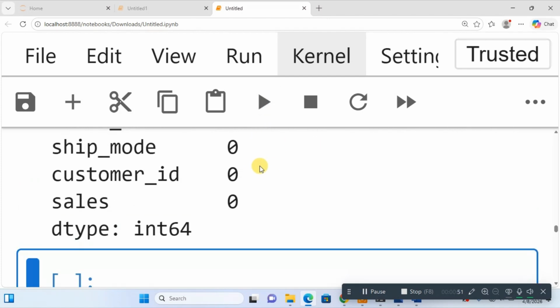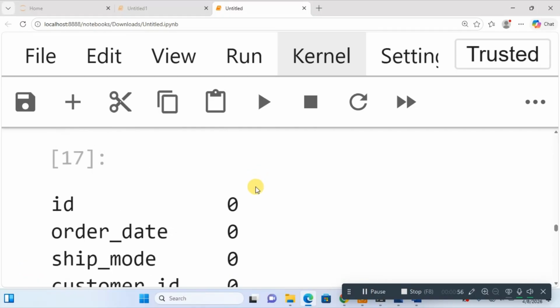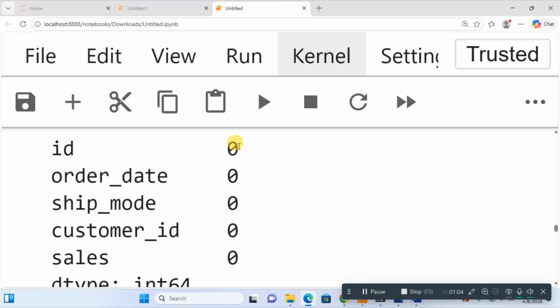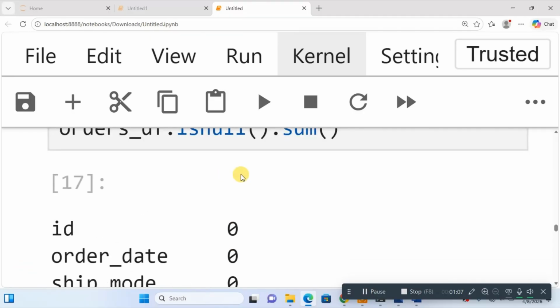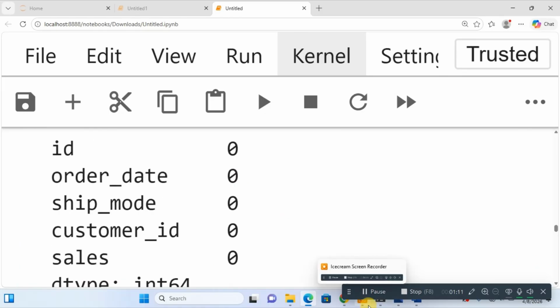So let's check. So you can see it's giving 0 0 0. 0 means there are no missing values. So if you see 1 here, it means under ID, there is 1 missing value. But with this data set 0 0 0, it means there are no missing values, a complete data.